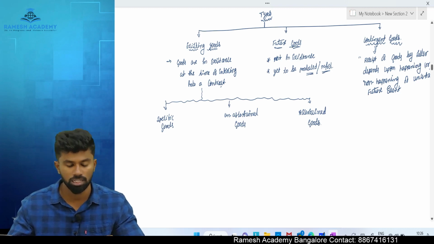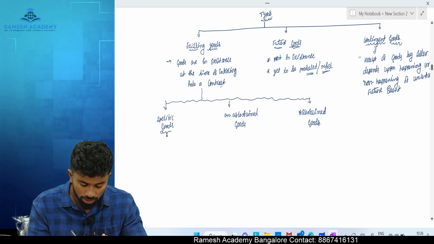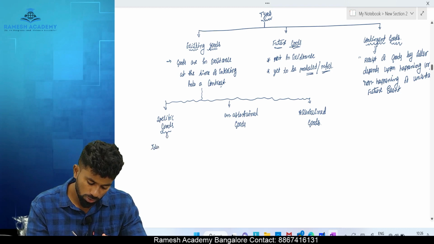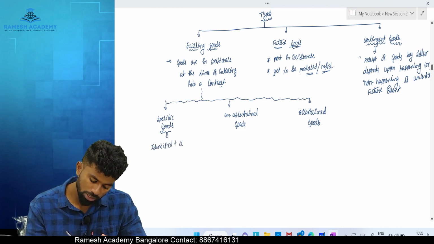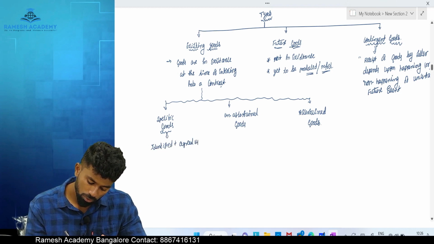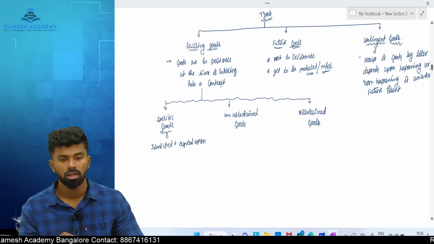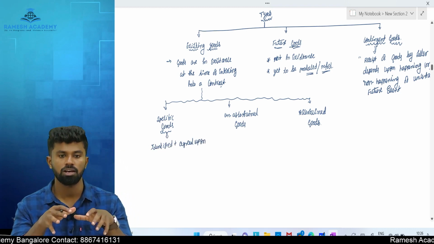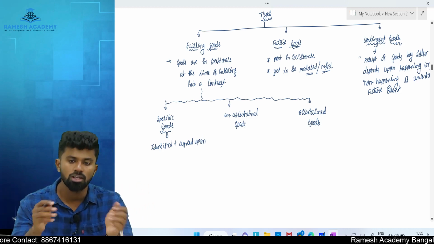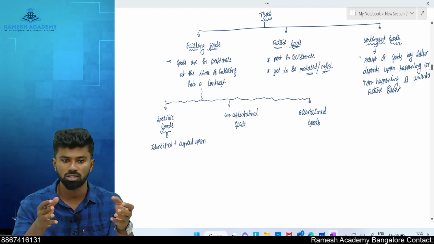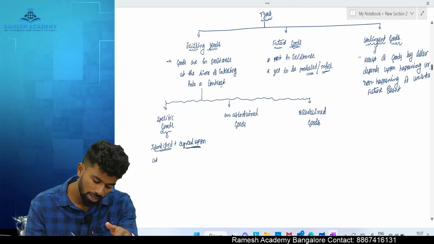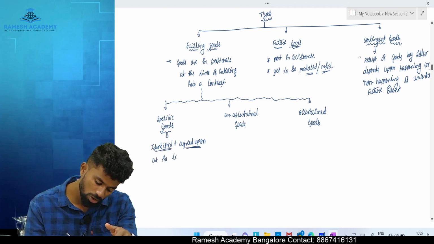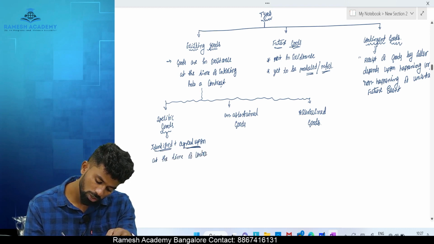The name itself indicates the goods which are identified. Simple. The goods which are identified plus agreed upon. Means you will agree what is the goods you want to purchase. If the goods are specifically identified plus it's also agreed by the parties with respect to what that goods is, that is called specific goods. When it is done at the time of entering into a contract itself.